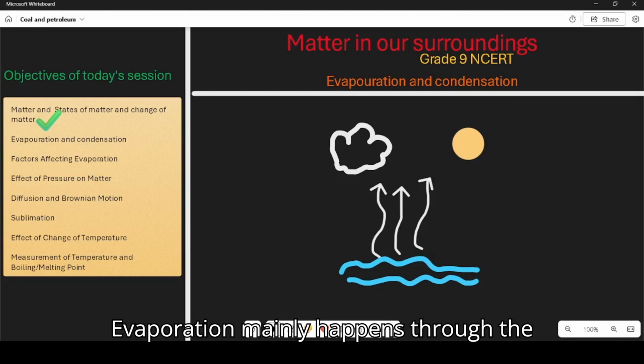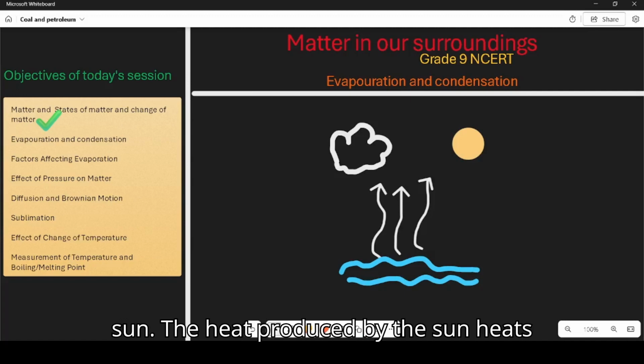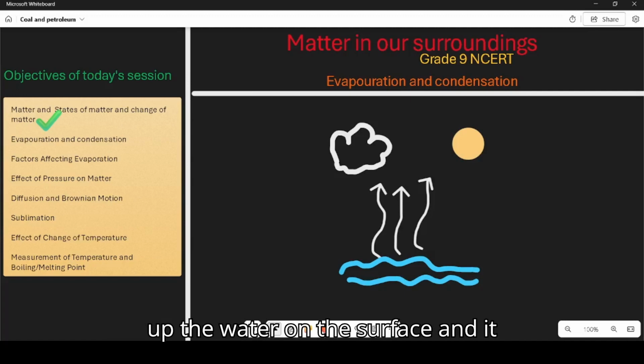Evaporation mainly happens through the sun. The heat produced by the sun heats up the water on the surface, and the water starts evaporating. It's not that it happens in the middle of the water, like boiling, it just takes place on the surface of the water.